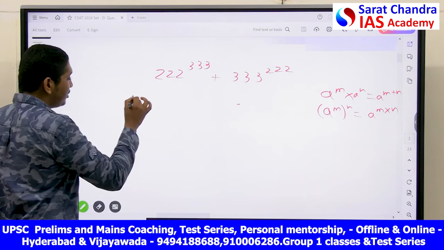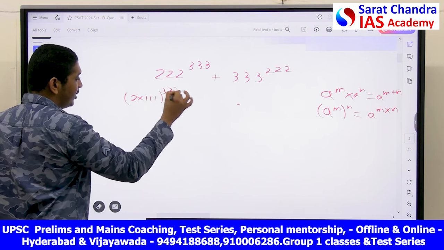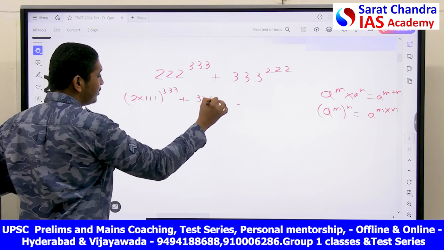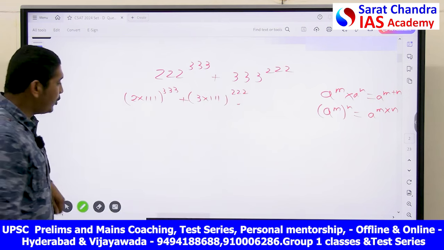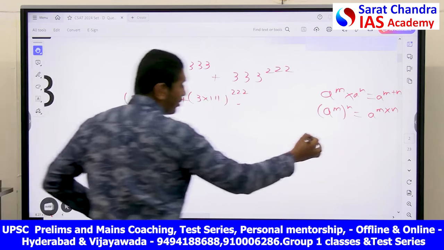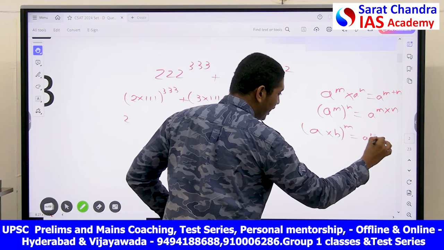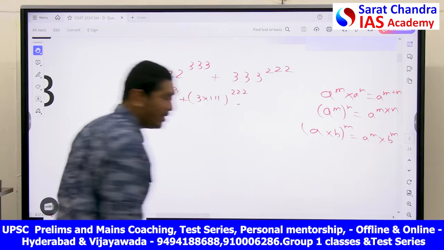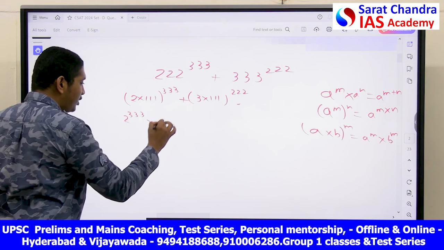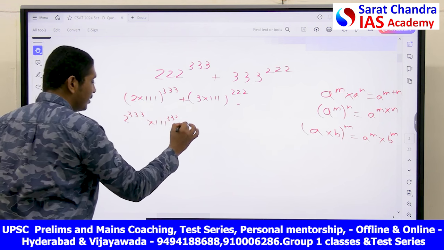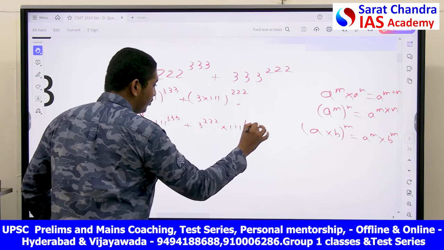Now, I can write it as 2 into 111 power 333 plus 3 into 111 power 222. Now, if you expand this, a into b whole power m is equal to a power m into b power m, your basic surds and indices formula: 2 power 333 into 111 power 333 plus 3 power 222 into 111 power 222.